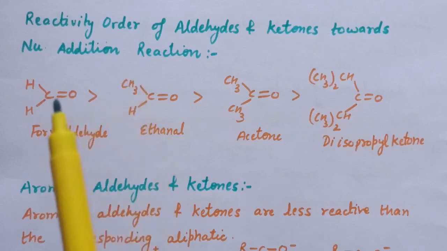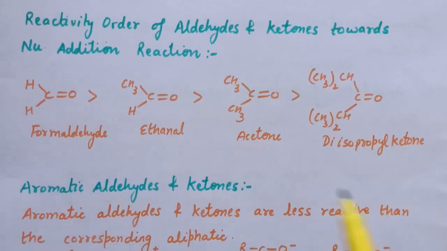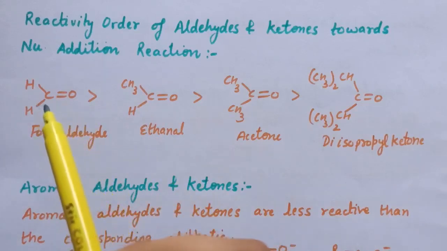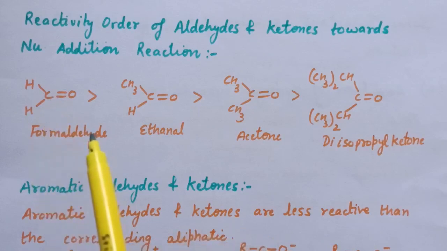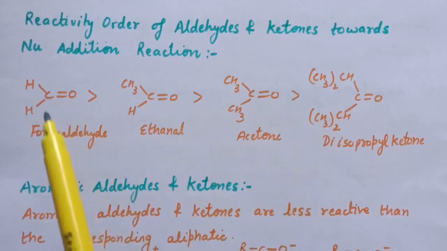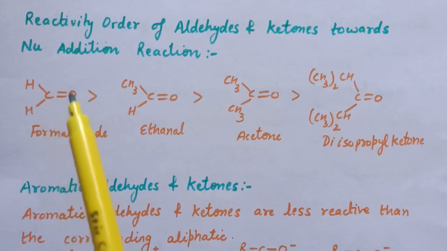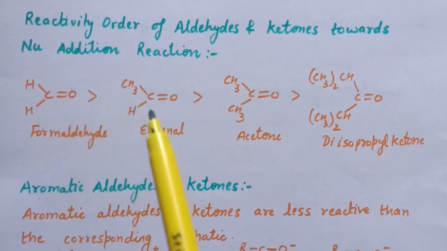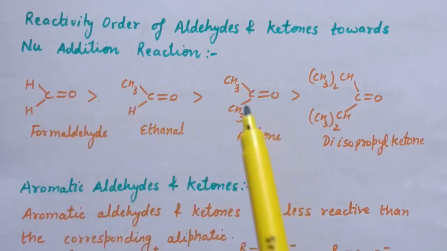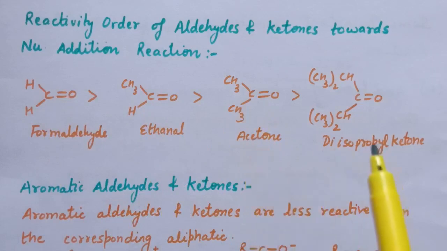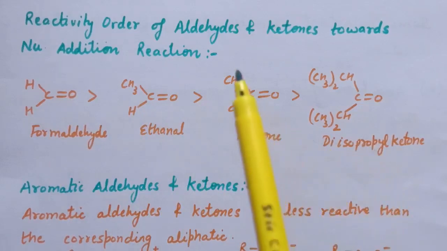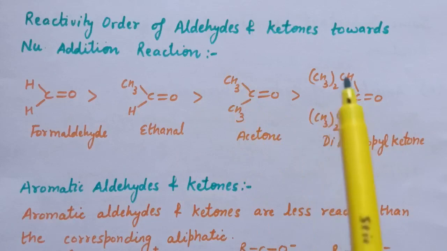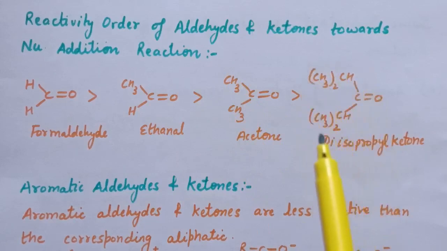So electrophilic character of carbonyl carbon is maximum in formaldehyde among these four compounds, so it is most reactive towards nucleophilic addition reaction. After that ethanal. Now in case of acetone and diisopropyl ketone, here two methyl groups are present and here two isopropyl groups are present.